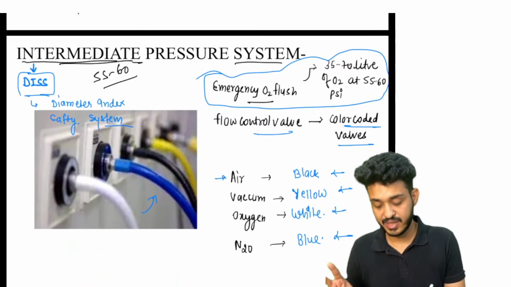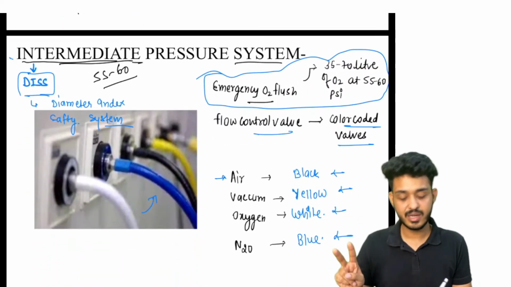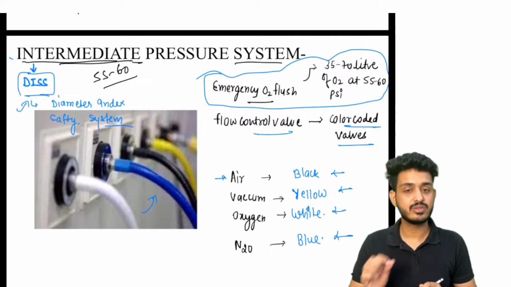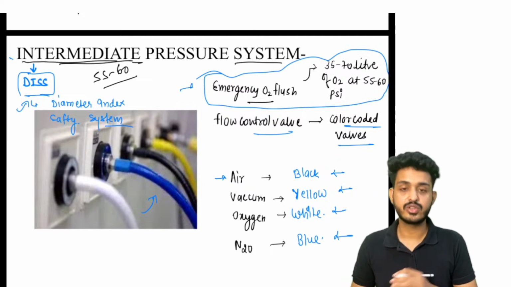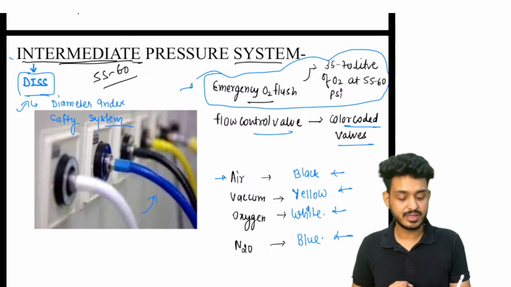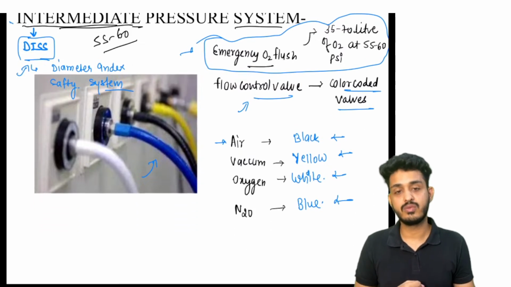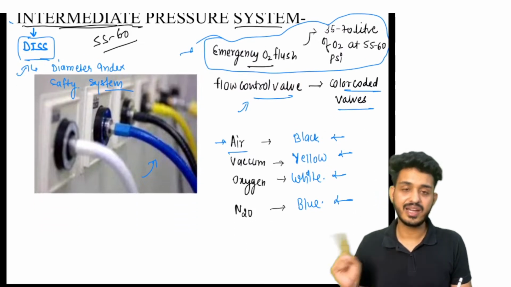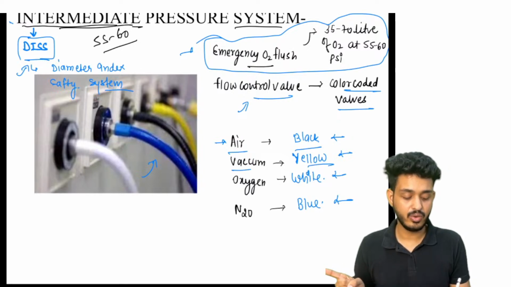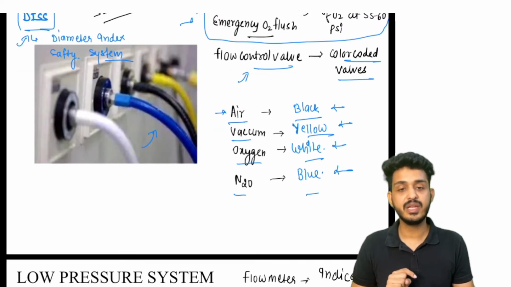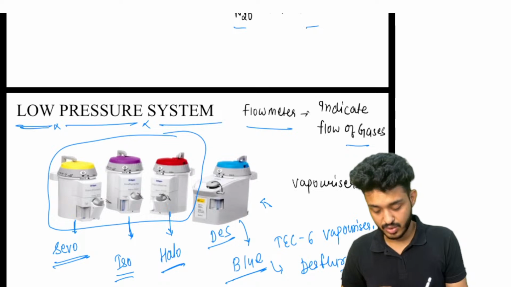Second one is your intermediate pressure system. From intermediate pressure system, they can ask you questions based on this. Apart from that, they can ask you questions from emergency oxygen flush, and third thing will be flow control valve. Okay, colors you should remember: air will be black, vacuum will be yellow, oxygen will be white, and N2O will be blue, right?